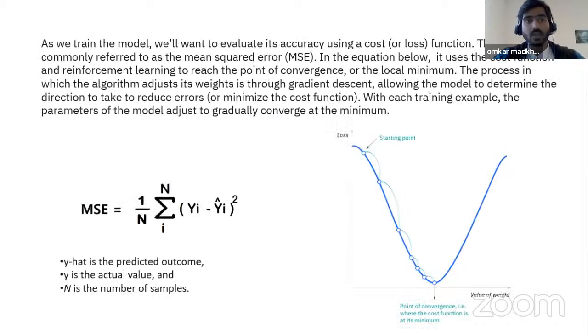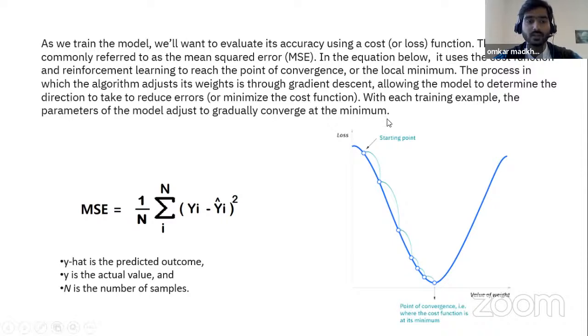As we train the model, we need to evaluate how accurately it is working. For that, we usually use a cost function or loss function, where we calculate the mean square error.